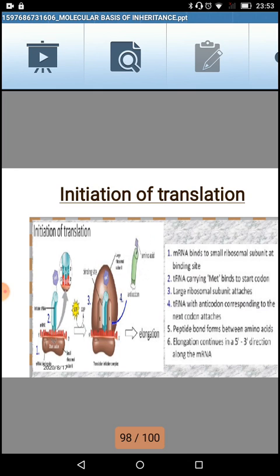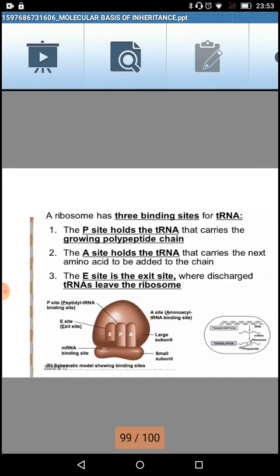Along with that, what is happening? After these things have been attached, the large subunit of the ribosome will come and attach to that site. Along with the large subunit, another codon which is going to code for the next amino acid, present just after AUG, will be read. Corresponding to that codon, this transfer RNA along with the large subunit of the ribosome will come and attach to that point.